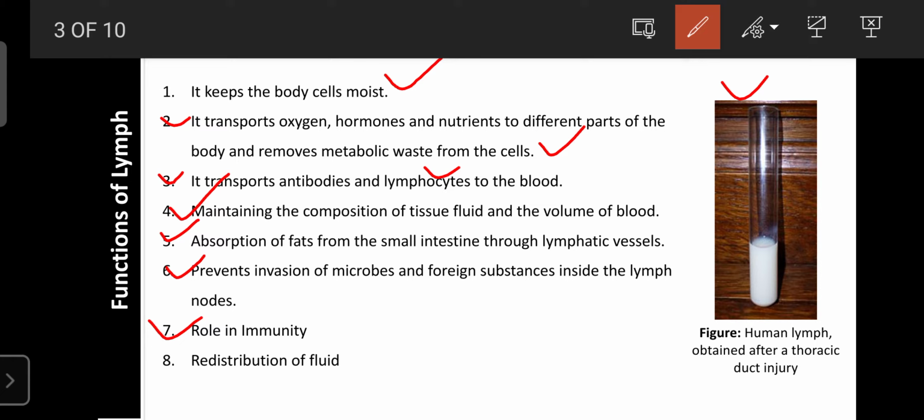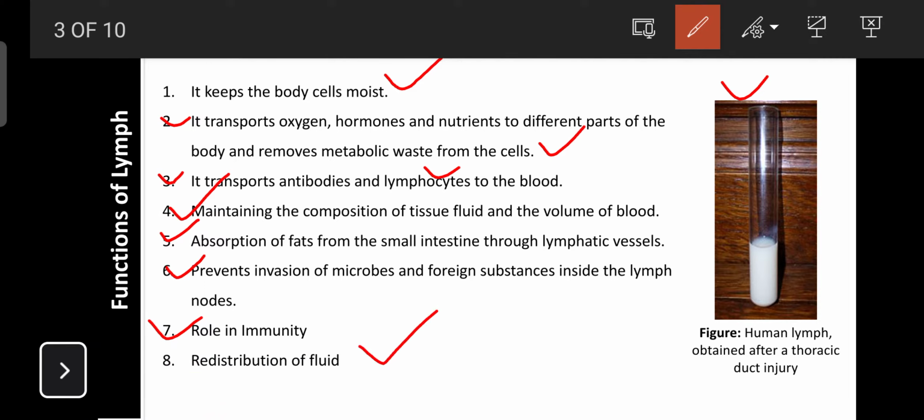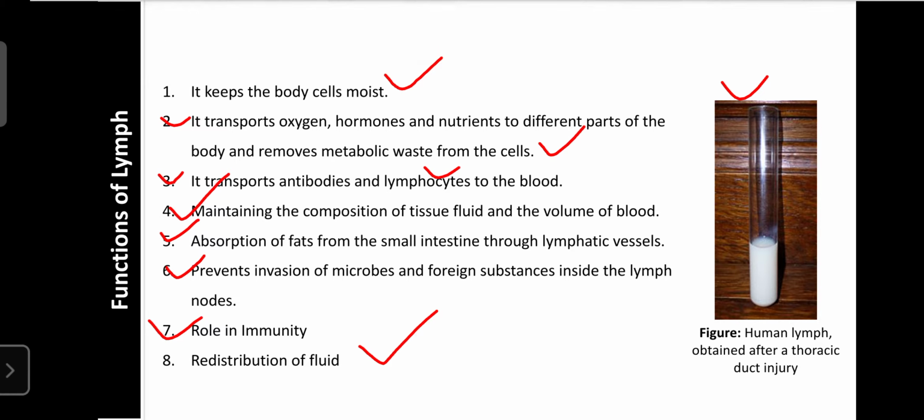So that's why the lymph is involved in the invasion of microbes as well as foreign substances. Next, the lymph also plays an important role in the redistribution of body fluid. What is left by systemic circulation can be recirculated back to our systemic circulation. That is another function of the lymphatic system or lymph. So this is regarding the functions of the lymph.